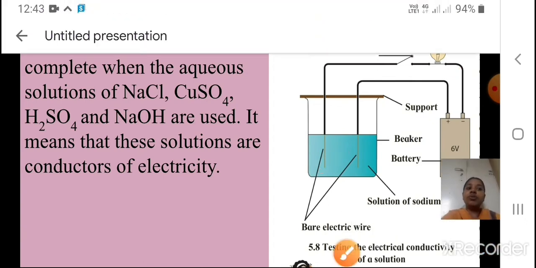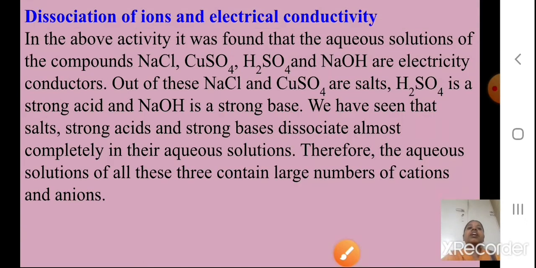Now we will continue with the next part, that is, dissociation of ions and electrical conductivity. The word dissociation you know: when a compound breaks up into its ions. Like if you take NaCl, it will break up into Na plus and Cl minus. I call this process dissociation.